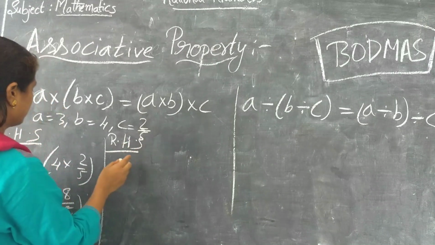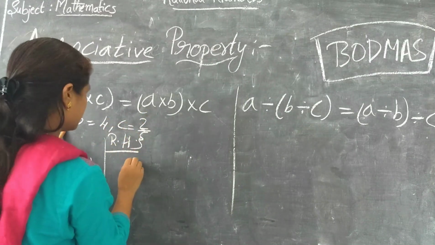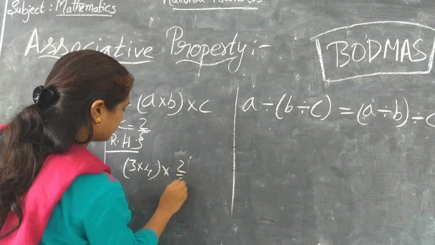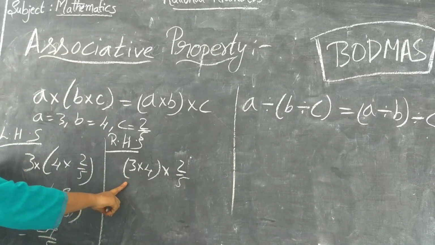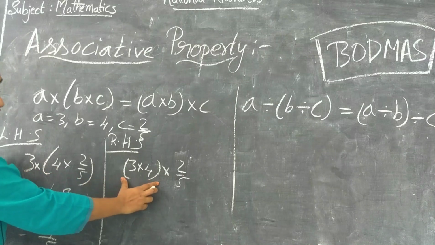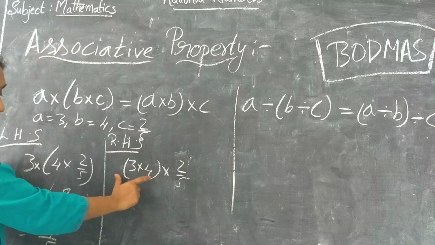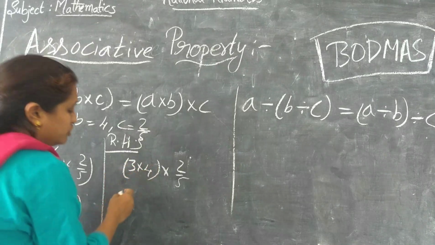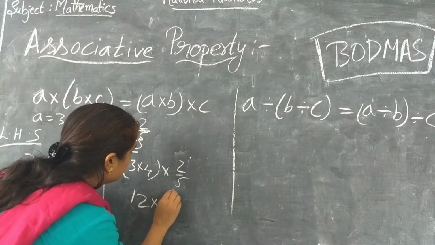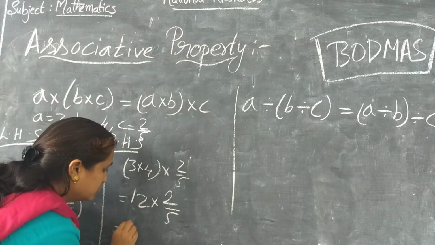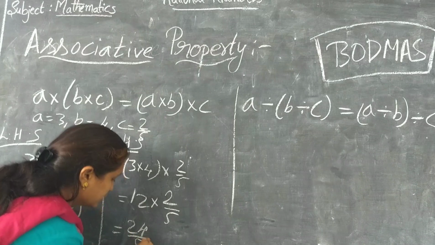Let's check the RHS. A into B first, 3 into 4 into 2 by 5. According to the rule, we have to do the binary operations which are inside the brackets. 3 4s are 12 into 2 by 5. 12 2s are 24 by 5. Now you can see here LHS is equal to RHS.